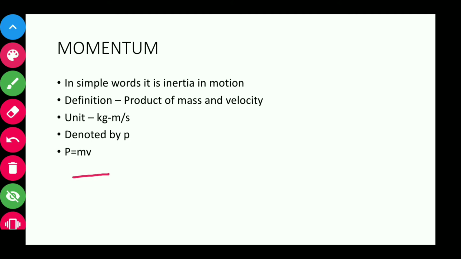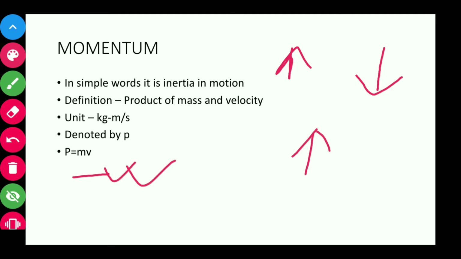Now let's see an example. P is equal to mv, and that means with an increase in mass, momentum increases, and with a decrease in mass, momentum decreases, provided velocity is constant. And the same goes for velocity. If you increase the velocity, momentum will increase. If you decrease the velocity, momentum will decrease, provided mass is constant.